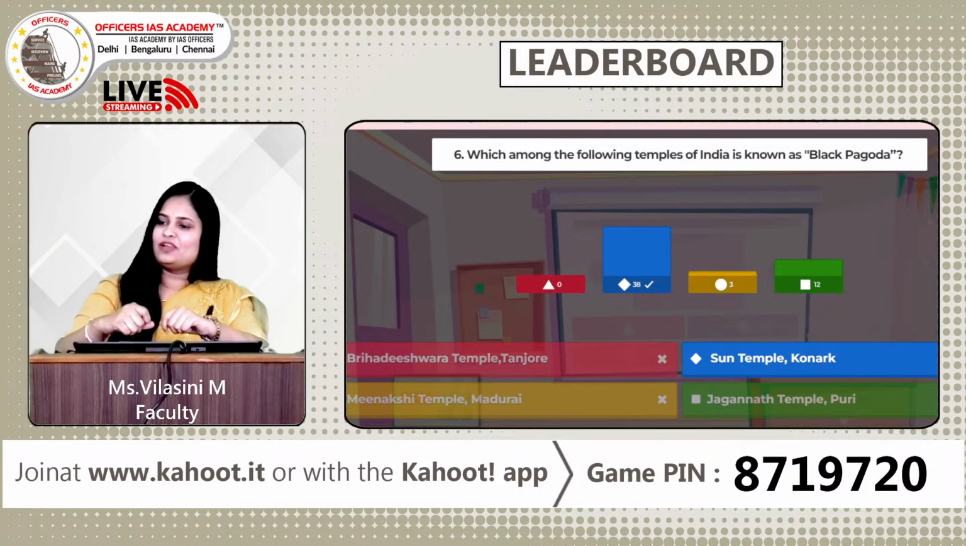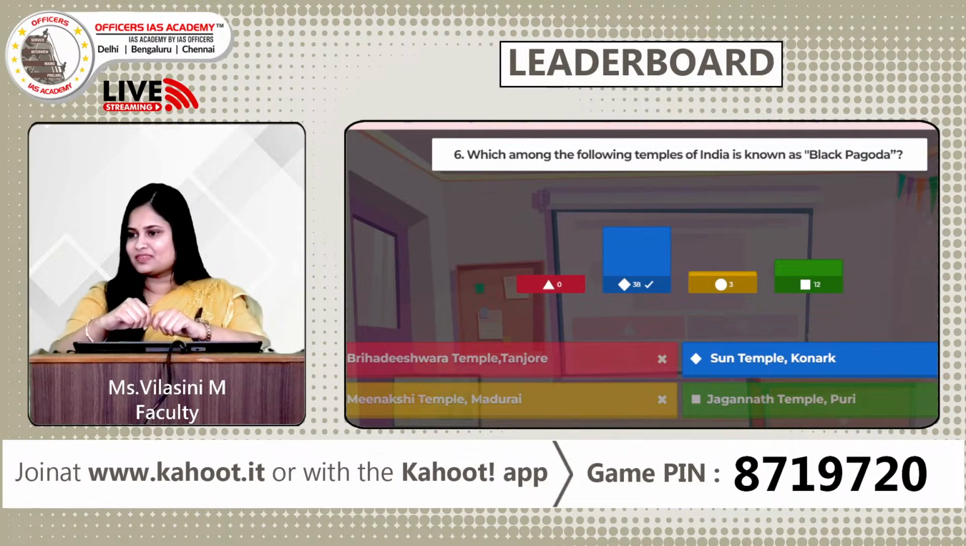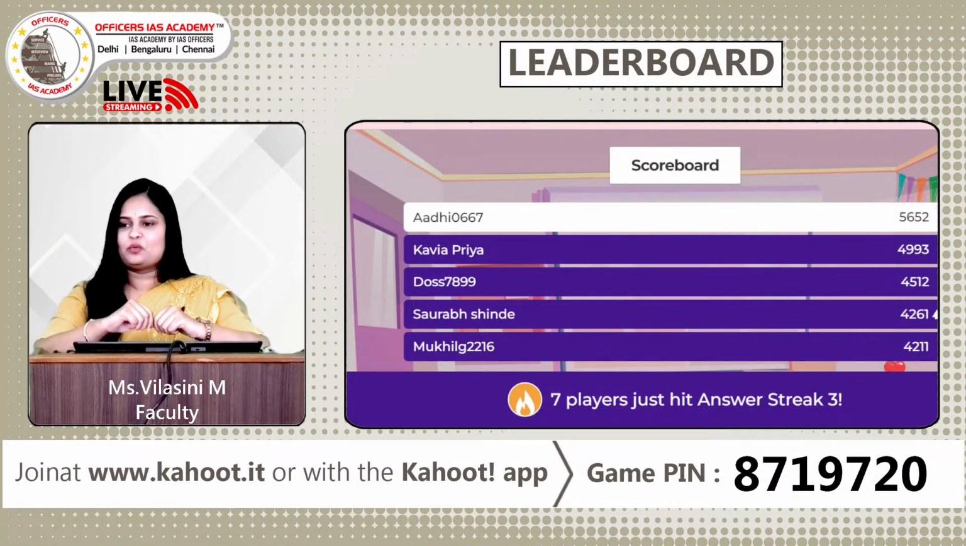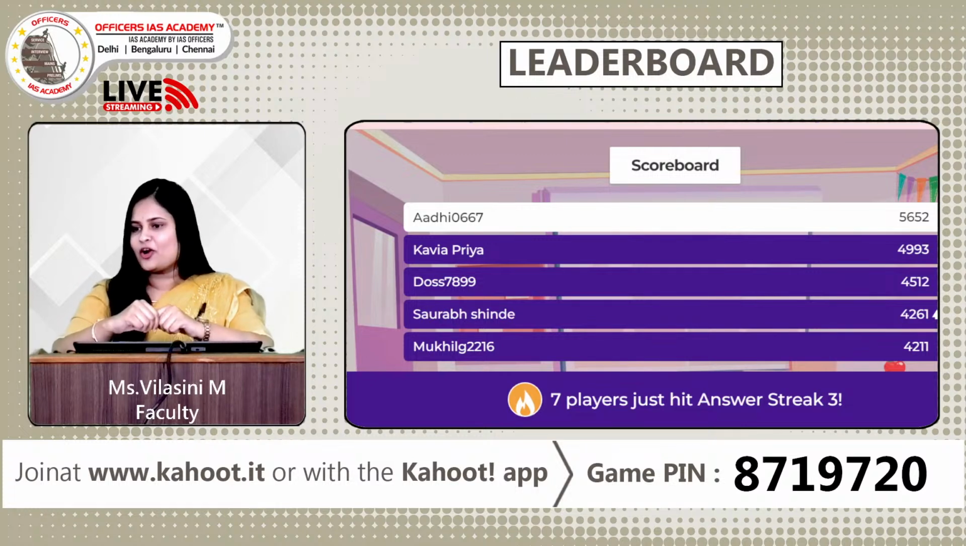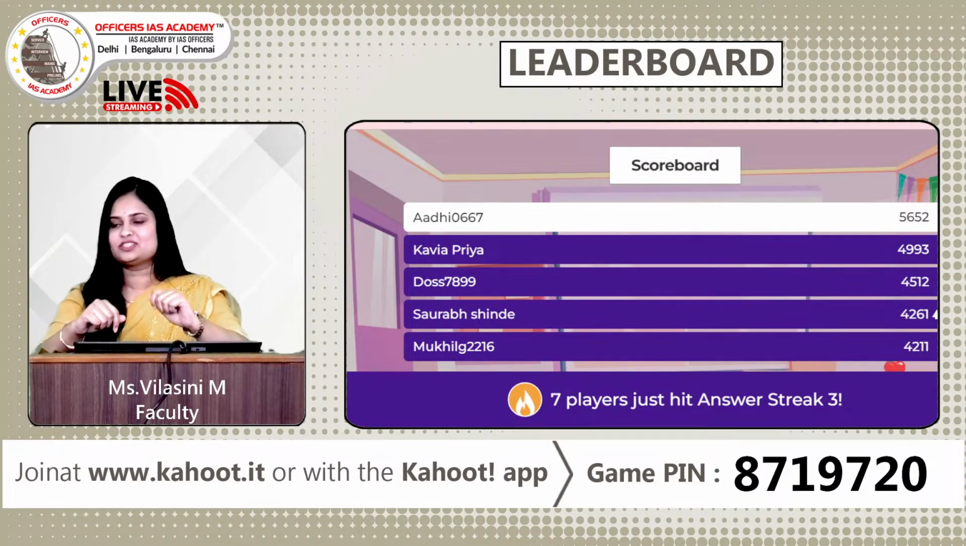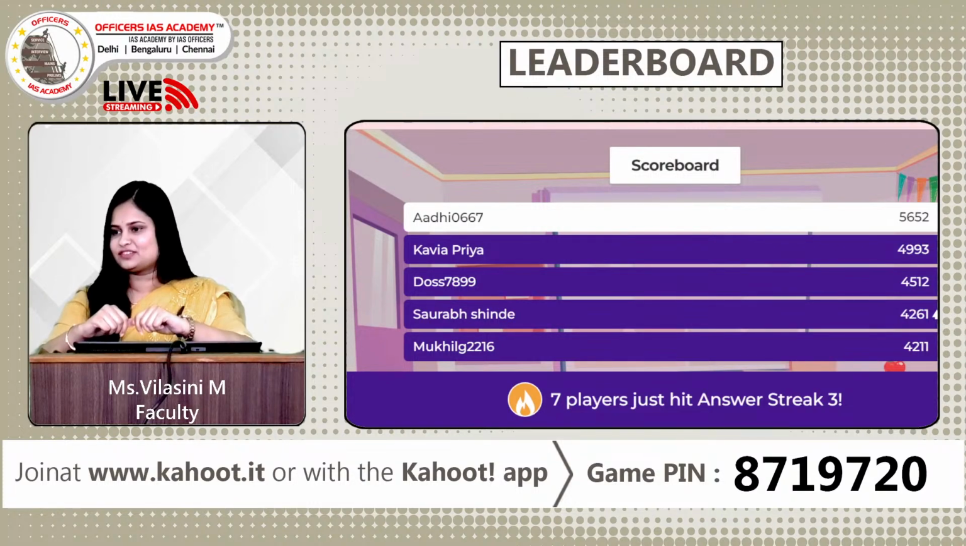Fine. So let us look at the leaderboard now. Let us see if the tables have turned. Okay, so wonderful Adi, you're still on top. You remain the undefeated champion so far. And there's Kavya Priya below, and then we have Das. So wonderful, 7 players have also hit answer streak, which is great. So keep acing forward guys, moving forward. The next question for the day.